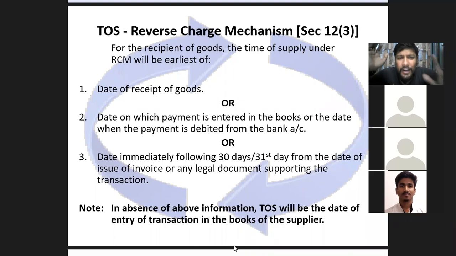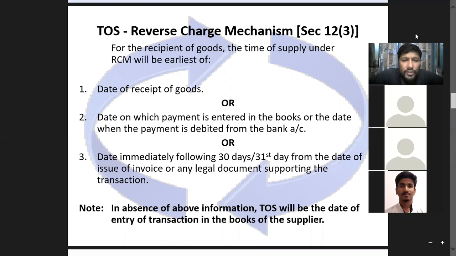That's it, right? If you find that your payment entered in the bank statement is the earliest, then your reason will be date of payment entered in the books. That's it. उतना one line वाला reason ही चाहिए. I don't want the whole regulation and rule to be written, right? So just one line explanation, and that is more than enough, more than sufficient, right? So that is about time of supply for reverse charge.